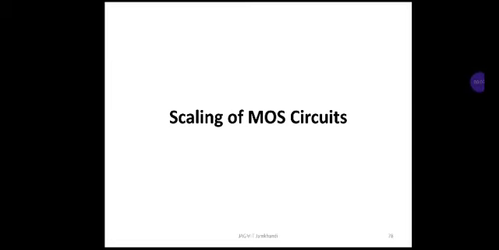Hello everyone. In today's class, we are going to discuss scaling of MOS circuits. VLSI fabrication technology is still in the process of evolution, which is leading to smaller line widths, feature size, and higher packing density of circuitry on a chip.